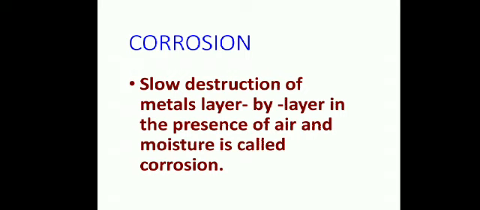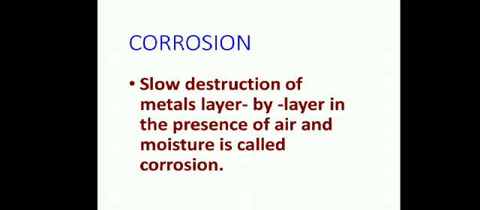Now the next topic is corrosion. Corrosion is the process of slow destruction of metals layer by layer in the presence of air and moisture.